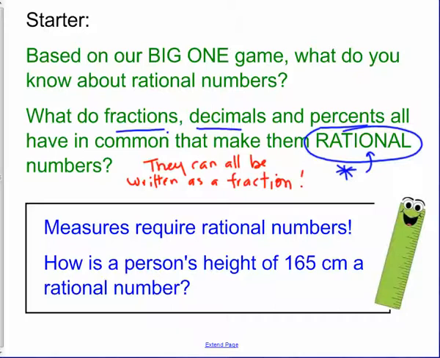And remember that the denominator can never be 0. You cannot divide by 0. It's impossible. And in math we call that undefined. So I asked you, how is 165 centimeters, my height, a rational number? And most of you saw, well, you just put it over 1. So as a rational number, it's 165 to 1.